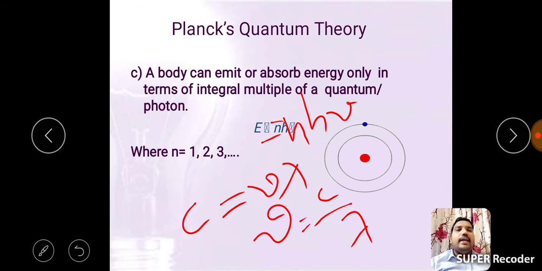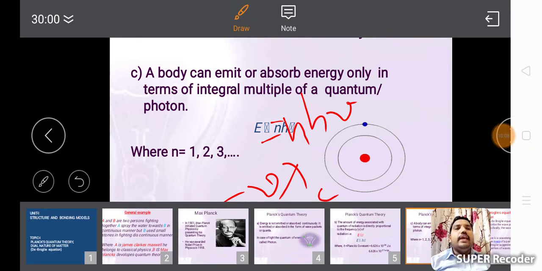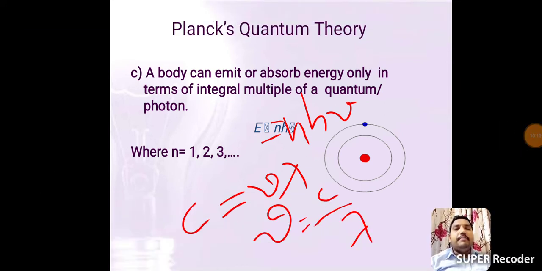Finally we get E equals n h c by lambda. This is the third postulate of Planck's quantum theory. These are the three postulates present in Planck's quantum theory.